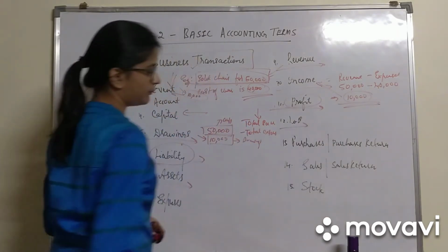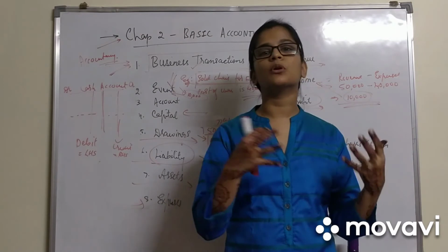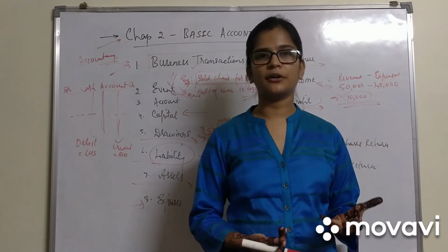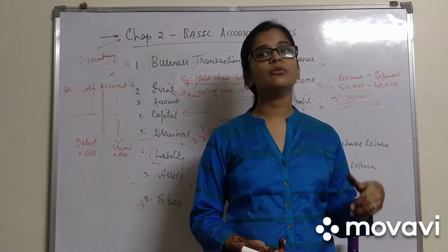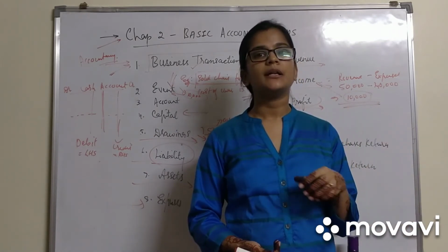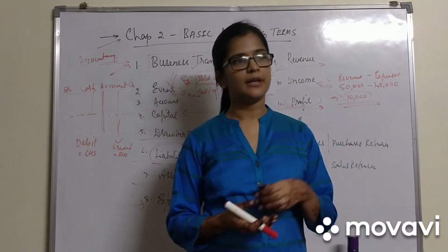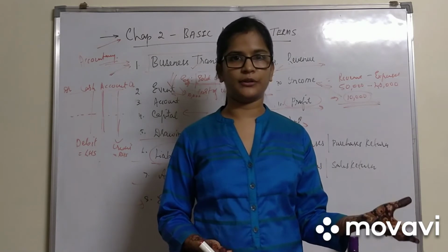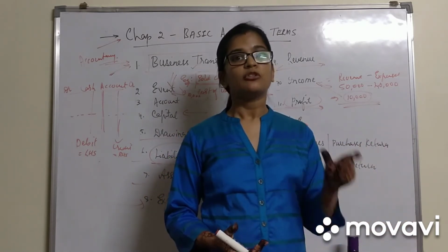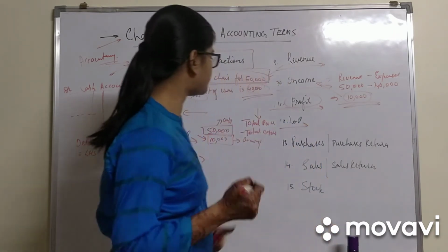Next is loss. Loss is nothing but if your expense is more than the income, it is a loss. Say for example, you have 100 rupees as pocket money and you spend 120. So what is that 20 rupees? It is a loss to you. Same way even business will have losses. Say our sales is 50,000 but the expenses of the business is 70,000. So that 20,000 becomes a loss to the business.